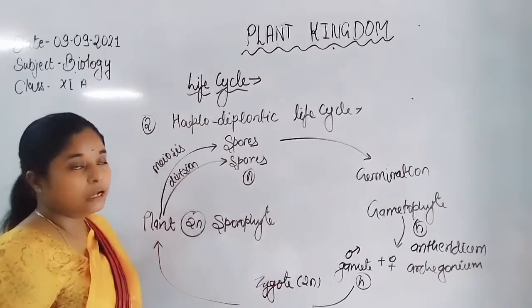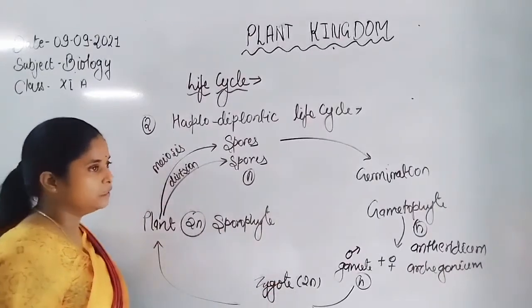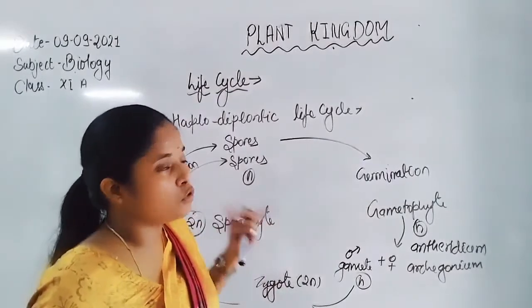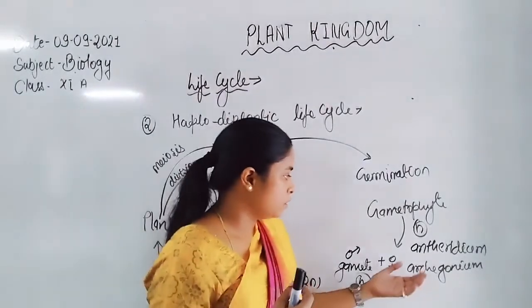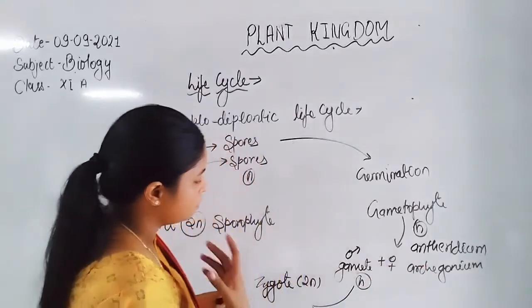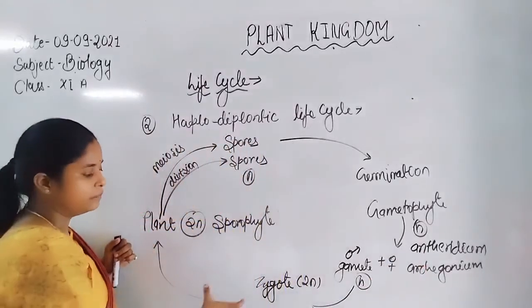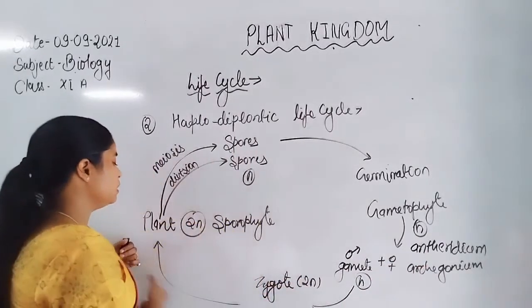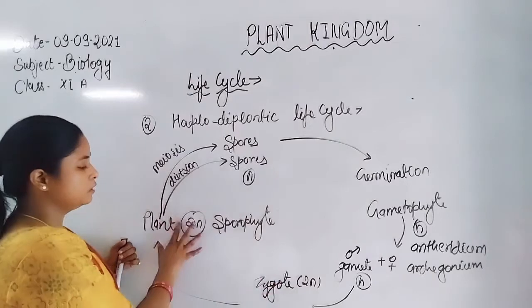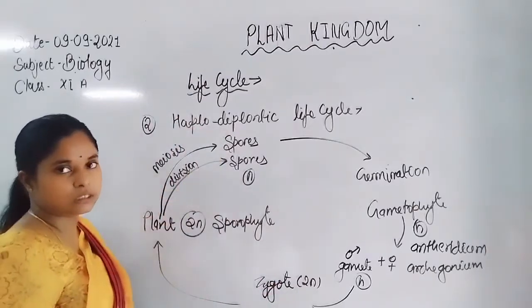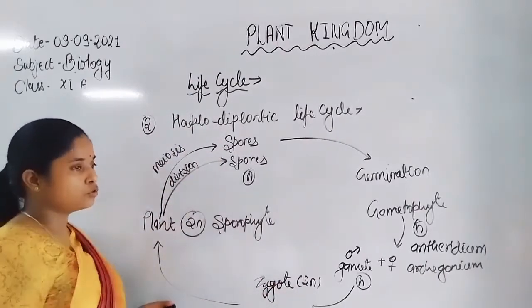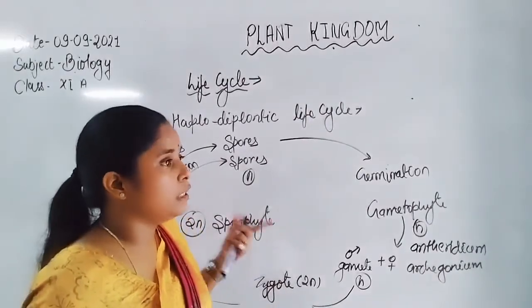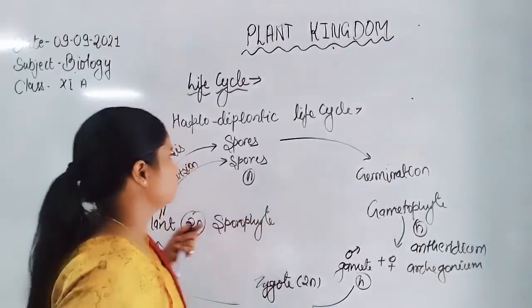This feature is shown by some of the red algae and brown algae, and is also most common in pteridophytes.